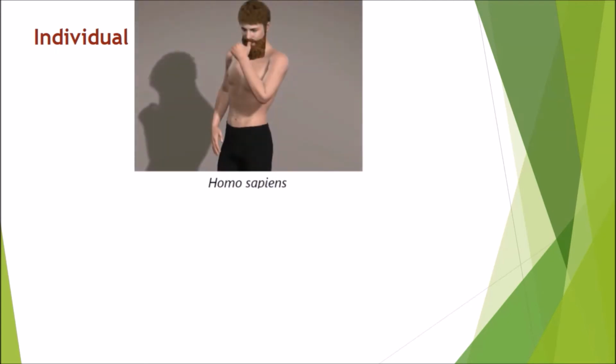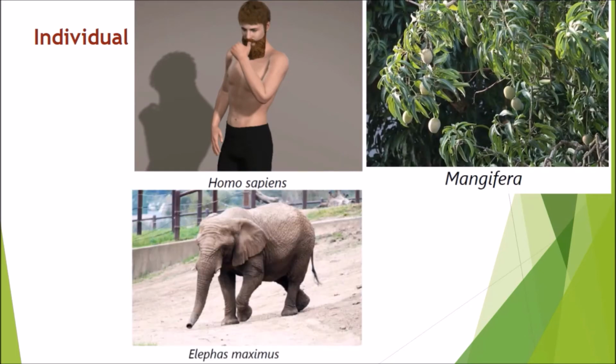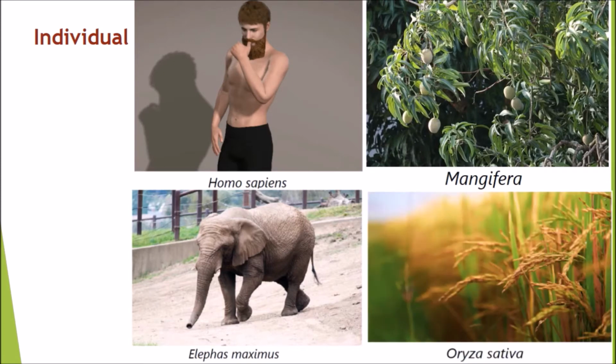Individual. An individual or an organism is any organism or living thing. They are built up of organ systems organized systematically. They are categorized into a species based on their unique characteristics. Therefore, every organism belongs to a certain species. Organisms interact with the environment to fulfill their needs. Examples: man, the scientific name is Homo sapiens; mango, Mangifera; elephant, Asian elephant, Elephas maximus; and paddy, Oryza sativa.